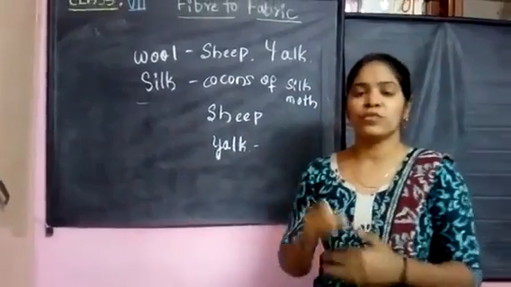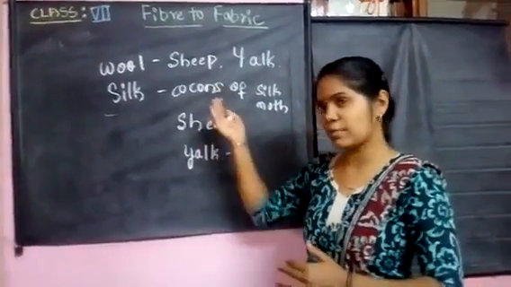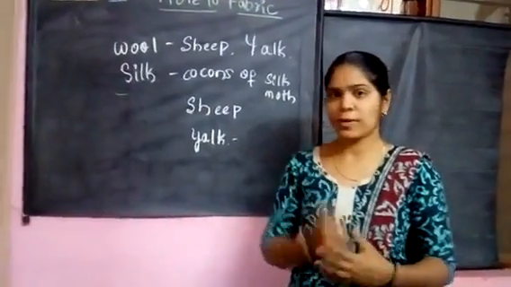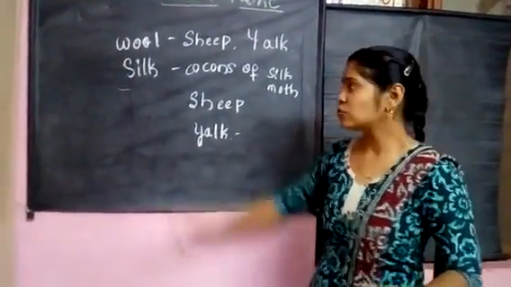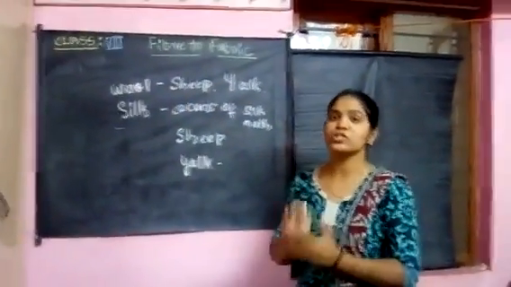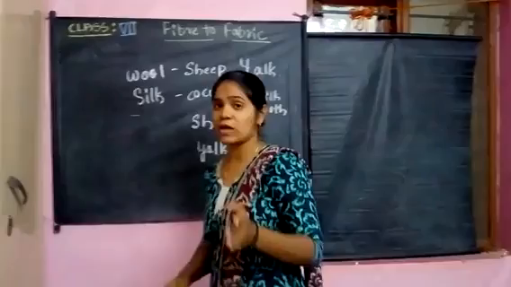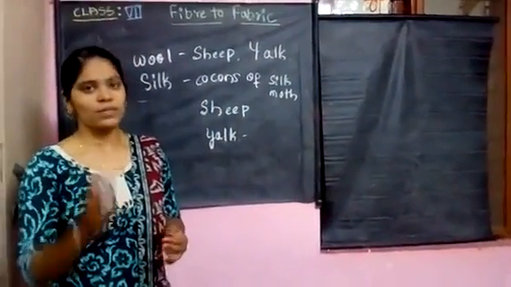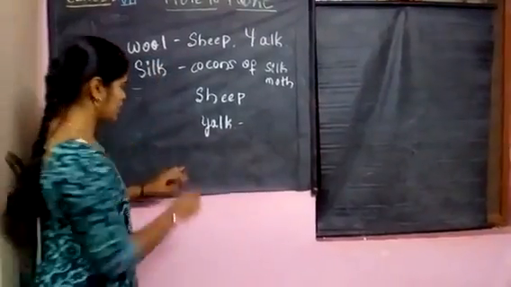Which part of the sheep's body yields this fiber or wool? You have that question, right? This wool is yielded from the hair of the sheep's body. Or we can also say that the fleece of the sheep or the yak yields the wool.